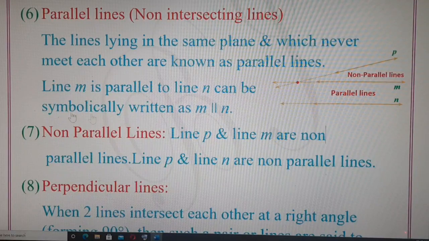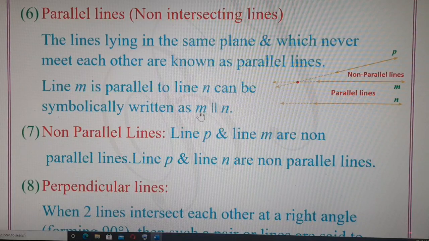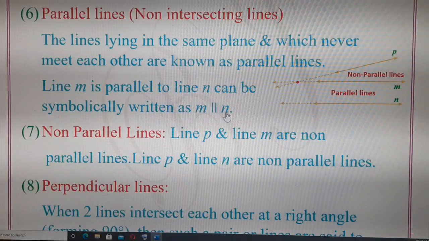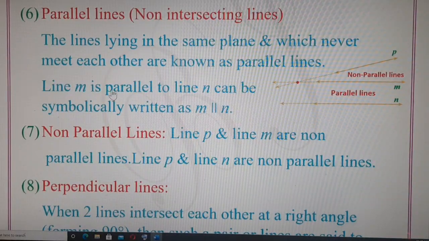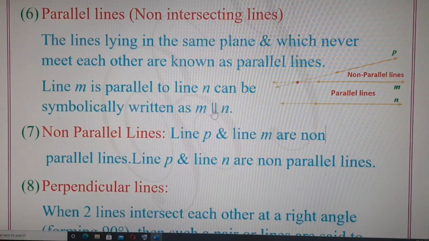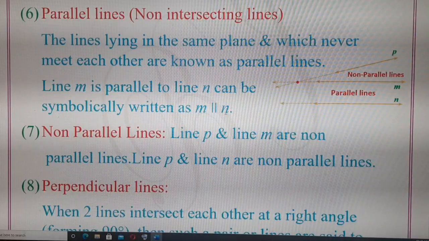Symbolically, we can write them as M and then two vertical lines and N. This symbol is known as the parallel symbol. So we will write it in mathematical form as M is parallel to N. The sentence "line M is parallel to line N" can be written symbolically as M ∥ N. This symbol, two vertical lines, is read as "is parallel to". M is parallel to N.